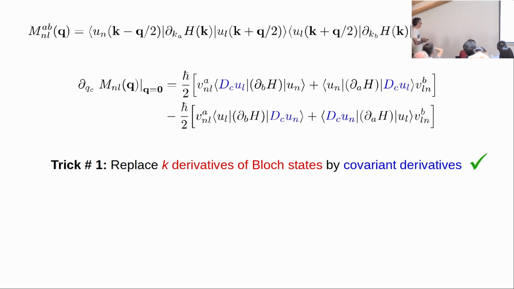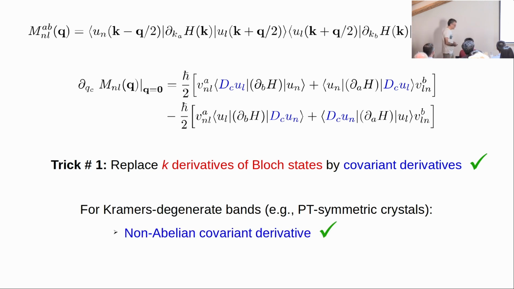So that means we can now write things in a more well-behaved form, so gauge covariant. That's great. And by the way, in materials like Cr2O3 that have PT symmetry and the bands are Kramers degenerate, you can introduce a non-abelian covariant derivative where you basically project the k-derivative out of the degenerate manifold of the twice degenerate band. So no problem there.